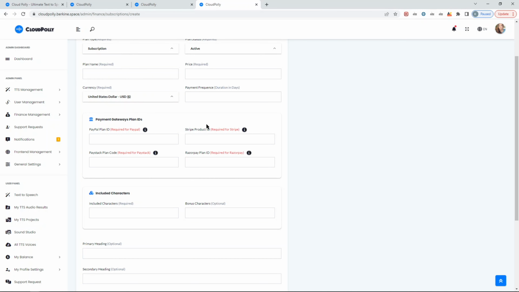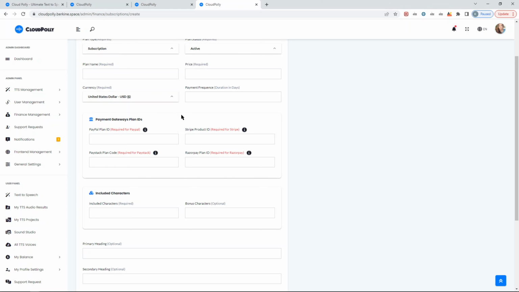The reason why we did this is because we want to make sure that your payment gateway takes care of setting up the plans, etc., because they might change the way the product IDs are created. And if we are not aware, then there will be some incompatibility issues. That's why we want to make sure that the APIs for creating product IDs, etc., are dealt with by the payment gateways, because at the end of the day, they are the ones who will be taking the charge from the customers.